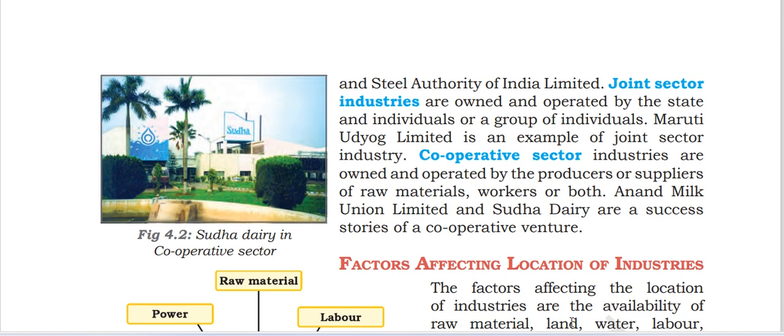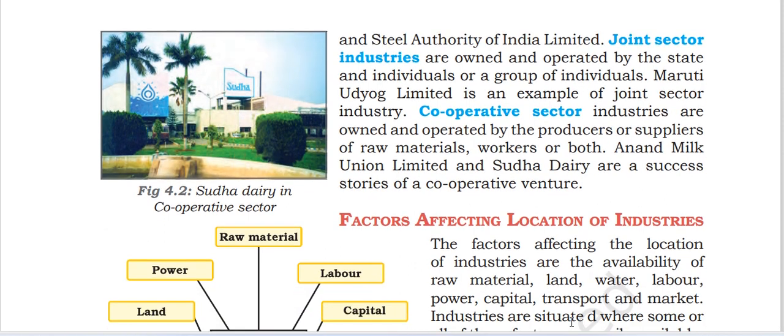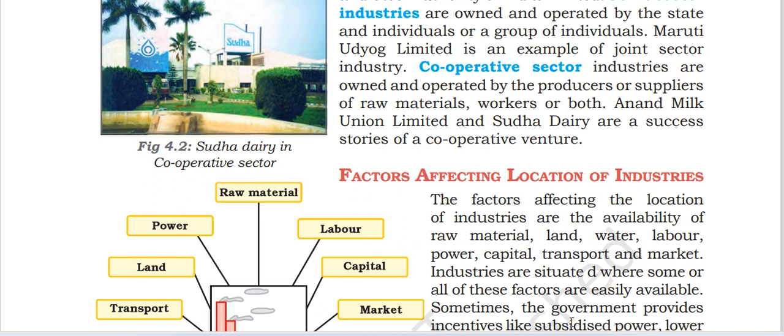Cooperative sector industries are owned and operated by the producers or the suppliers of the raw material, workers, or both. Anand Milk Union Limited and Sudhar Area are successful stories of a cooperative venture.